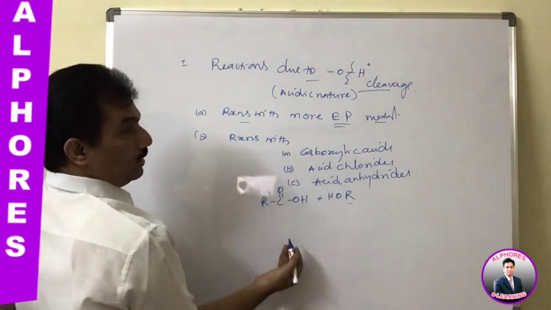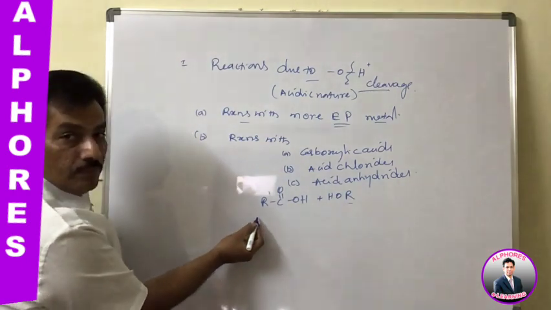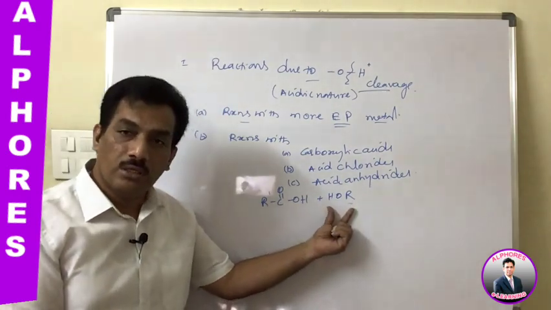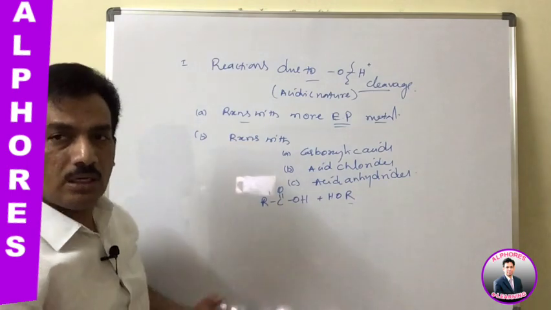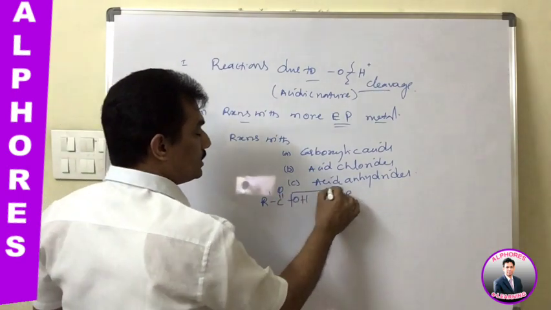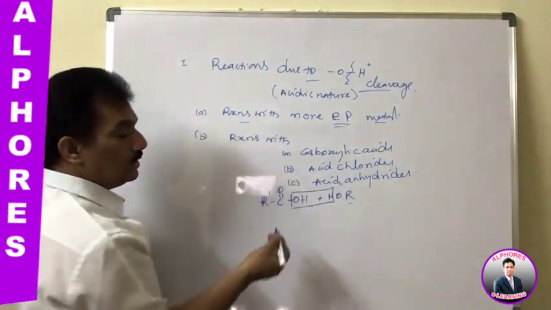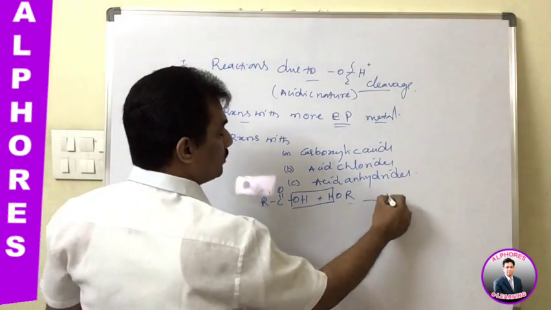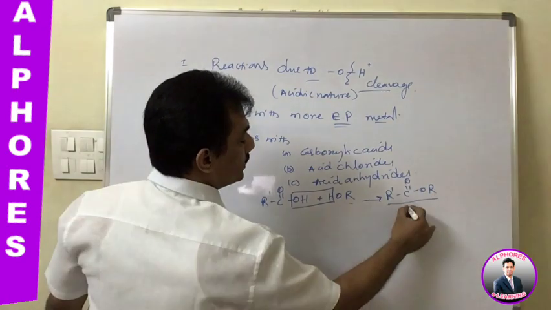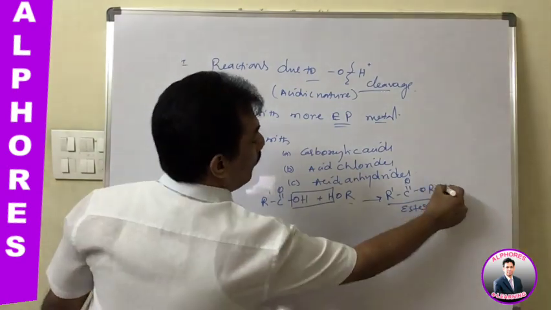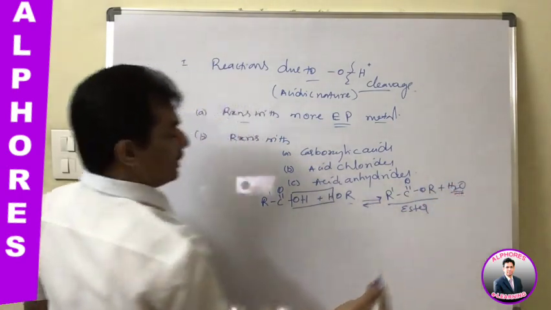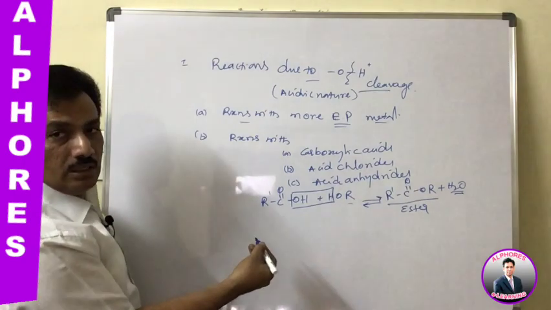This is alcohol. Just remember, dear students, even though carboxylic acids are more acidic than alcohols, in this particular reaction, when alcohols attack, these acids release OH and alcohol will release H plus. Thereby it forms a new compound, RCOOR, which is nothing but an ester, and water. Because of the formation of water, it has to be removed immediately, or otherwise the reaction will take place in a reversible manner.